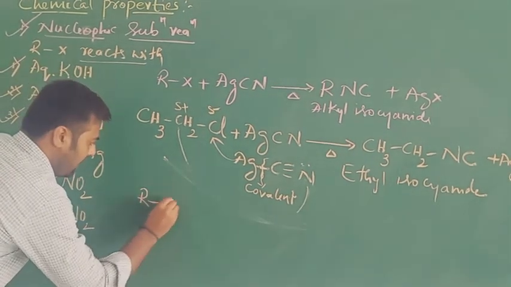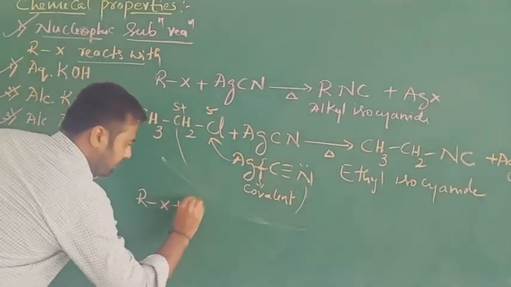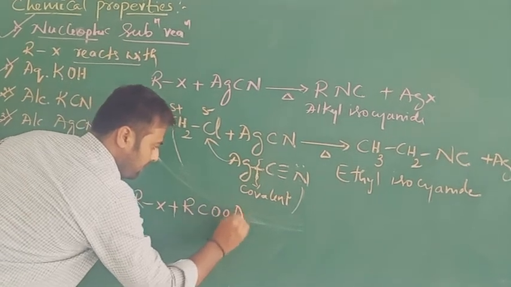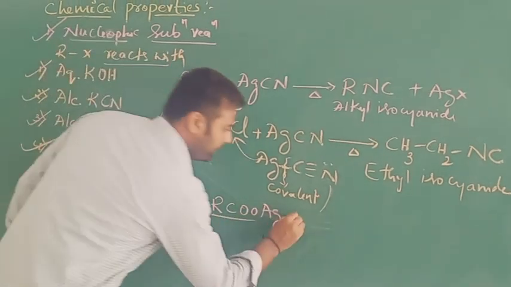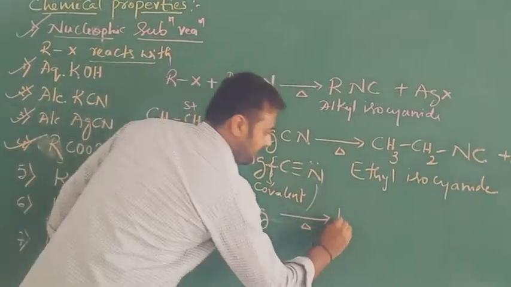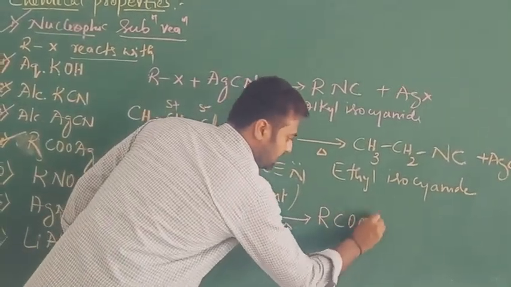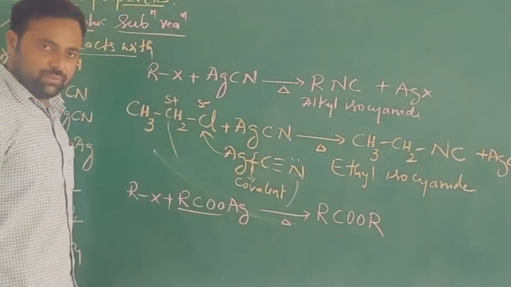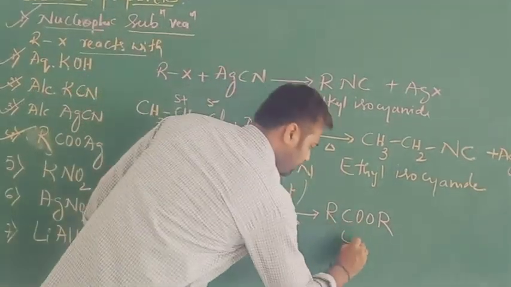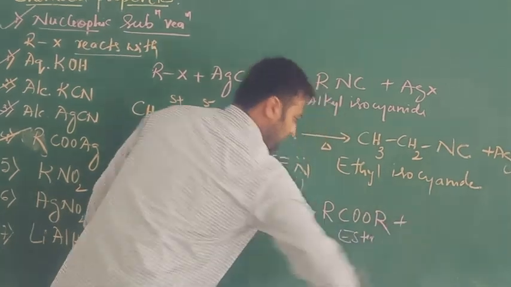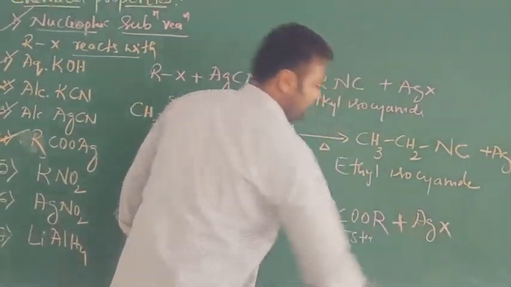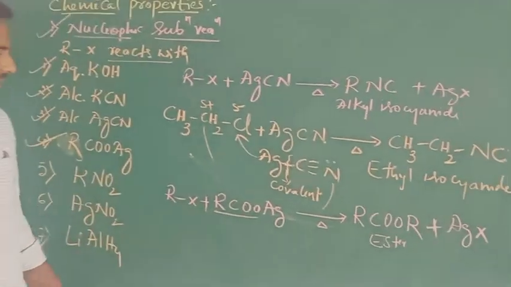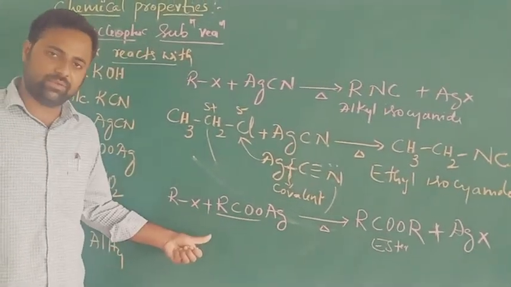When alkyl halides are treated with silver salts of carboxylic acid, definitely it gives a new product, that is ester, RCOOR, plus the remaining product is AgX. Right. Let's see this general equation with an example.